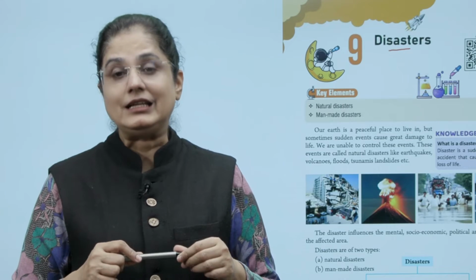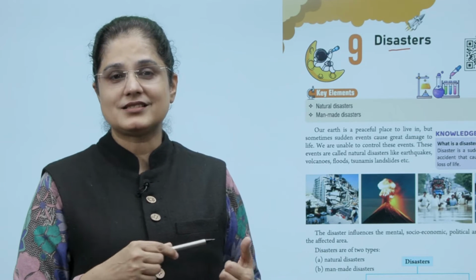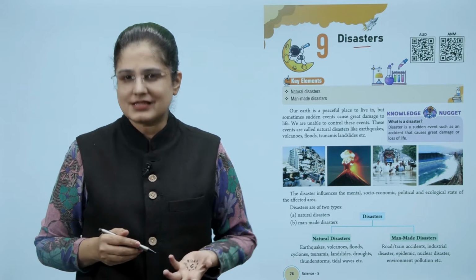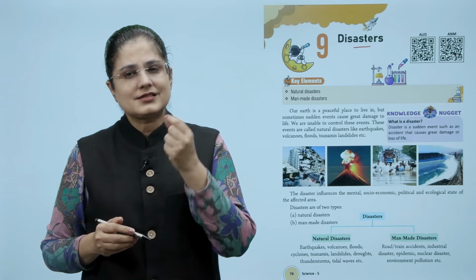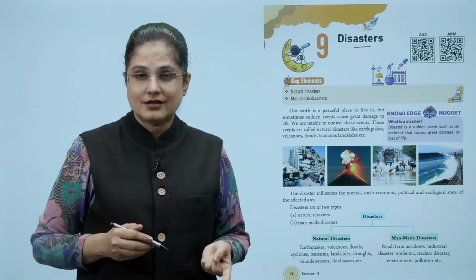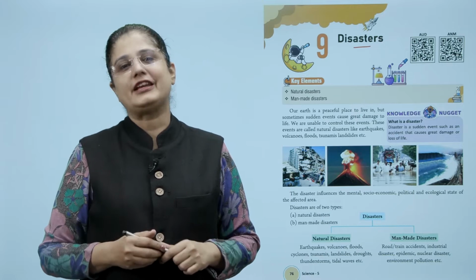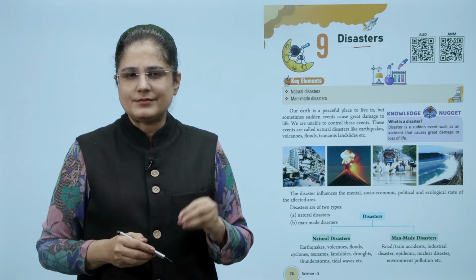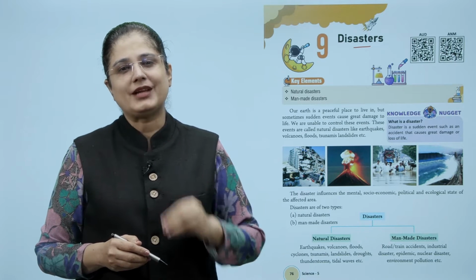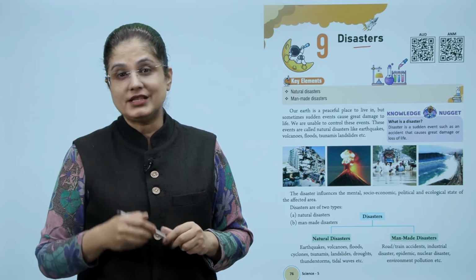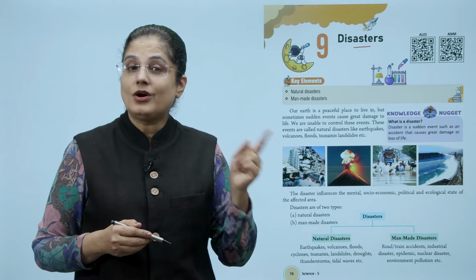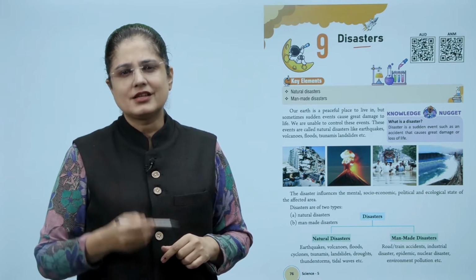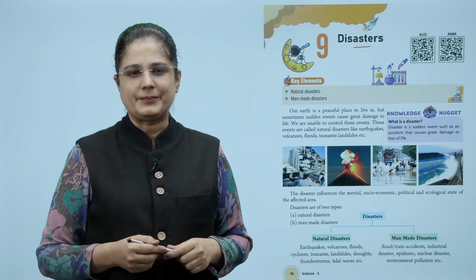So let us study in detail what are the natural disasters and what are the man-made disasters. Now the question arises, what is a disaster? Disaster is a sudden event such as an accident that causes great damage or loss of life. Now our earth is a peaceful place to live in, but sometimes sudden events can cause damage to life. We are unable to control these events. So these events are called natural disasters like earthquakes, volcanoes, floods, tsunamis, landslides, etc.